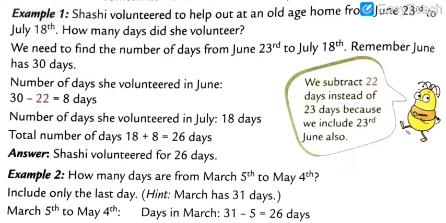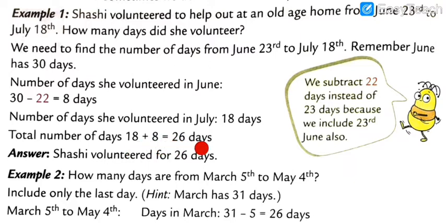And then, 1st July to 18th July. Let's check the number of days volunteered in July. 1st July to 18th July is 18 days. So the total: 1st July to 18th July is 18 days, and 23rd June to 30th June is 8 days.